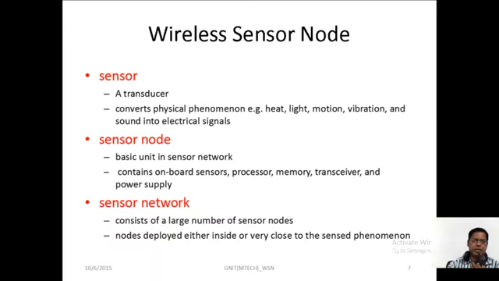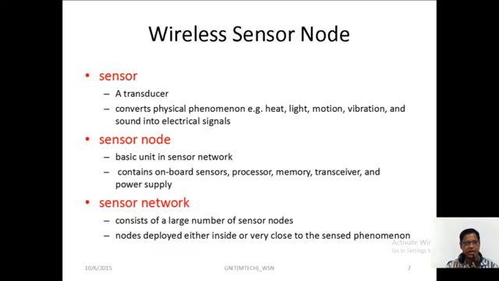So here in wireless sensor networking, the components we are going to use are the sensor, the sensor node, and the sensor network. A sensor is a hardware device that acts according to the purpose and is small in size. The sensor node is a connector: one end connects to the devices, and the other end gives the purpose. And the sensor network provides the network connectivity between the sensor and the devices.